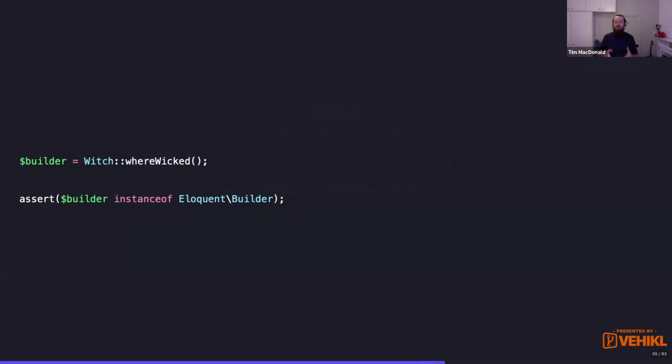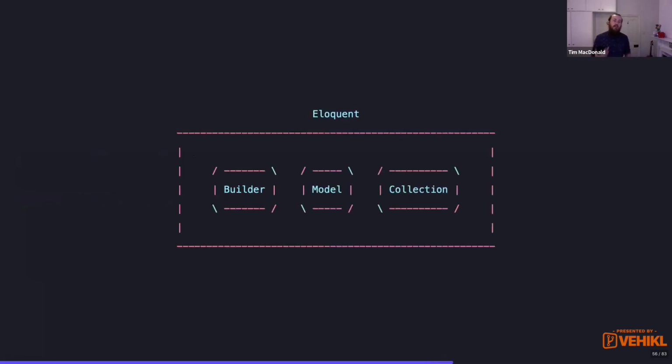But of course, we're missing one last piece, and that is the Eloquent builder. So whenever we start these chains of query scopes to filter results, we're using the Eloquent builder. And again, this just seamlessly happens. We don't think about it. It's all taken care of for us under the hood. So that means Eloquent is really this seamless collection of the builder, the model, and the Eloquent collection.